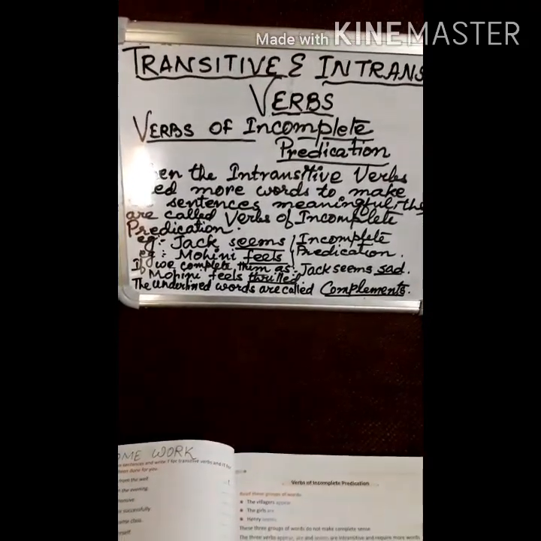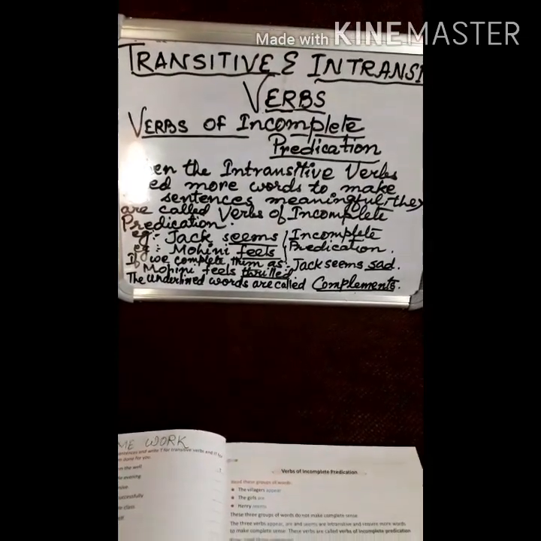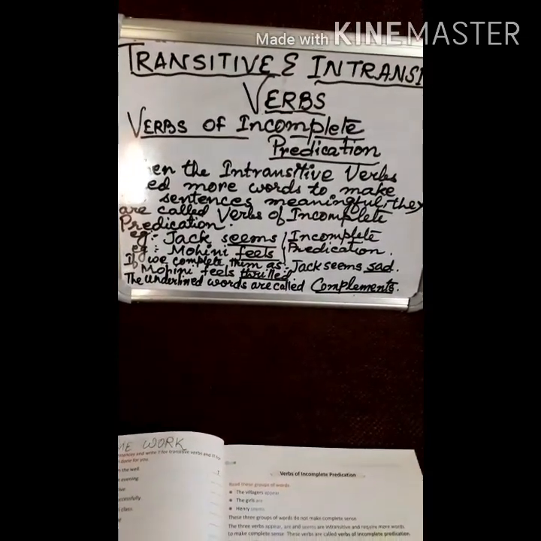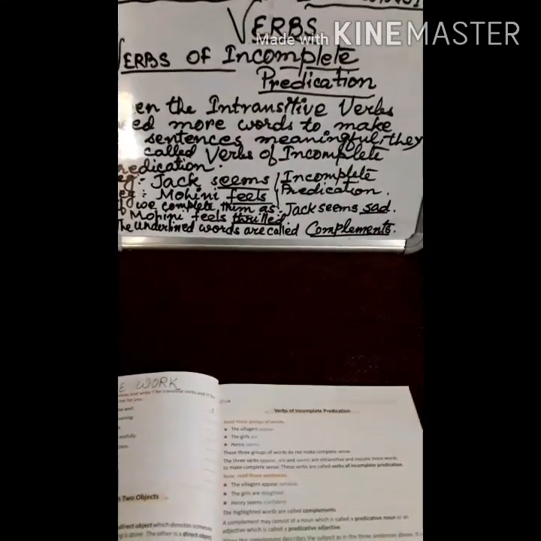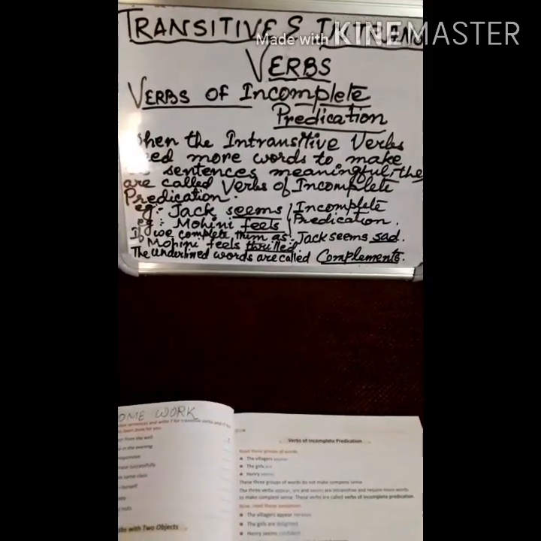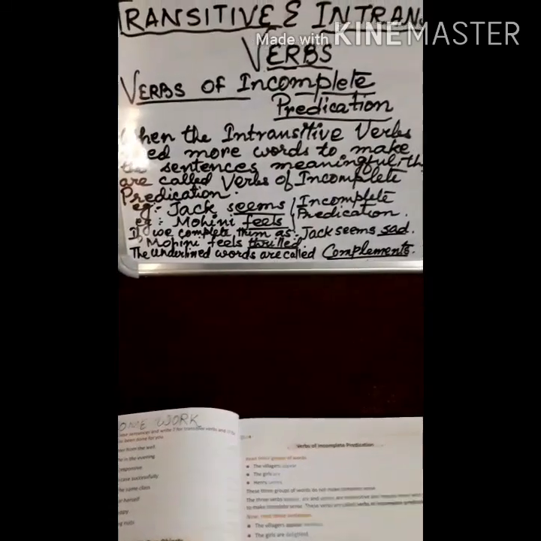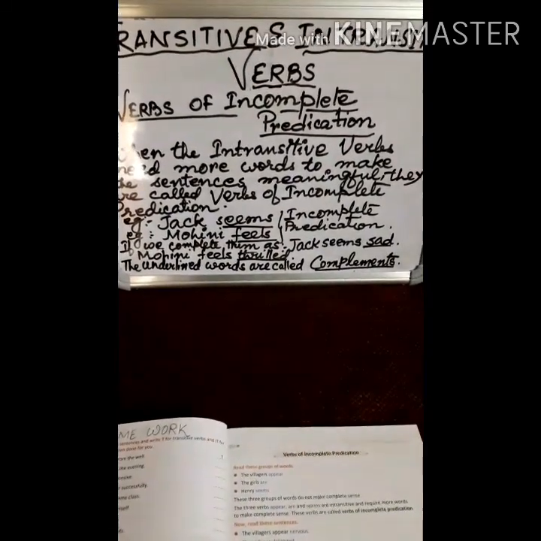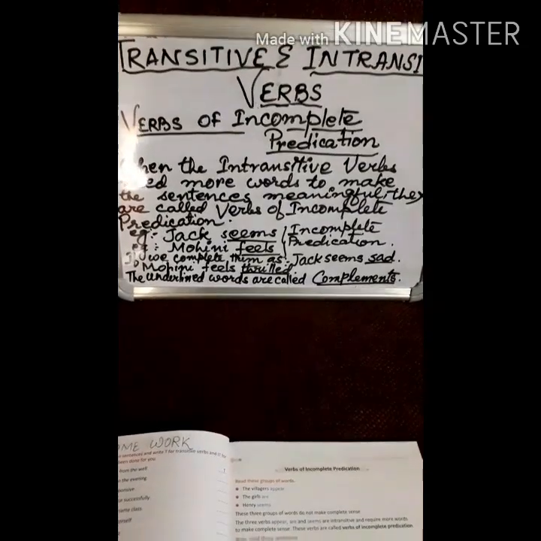If we complete the sentences as Jack seems sad or Mohini feels thrilled, then with the use of single words also, the sentence gives a complete sense. Both the sentences are giving a complete sense. So these underlined words which we have added now, that is sad and thrilled, will be called complements.